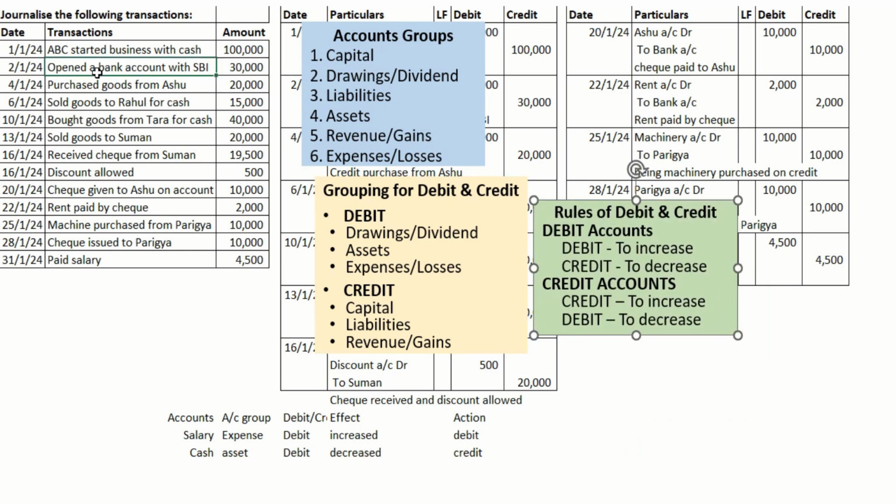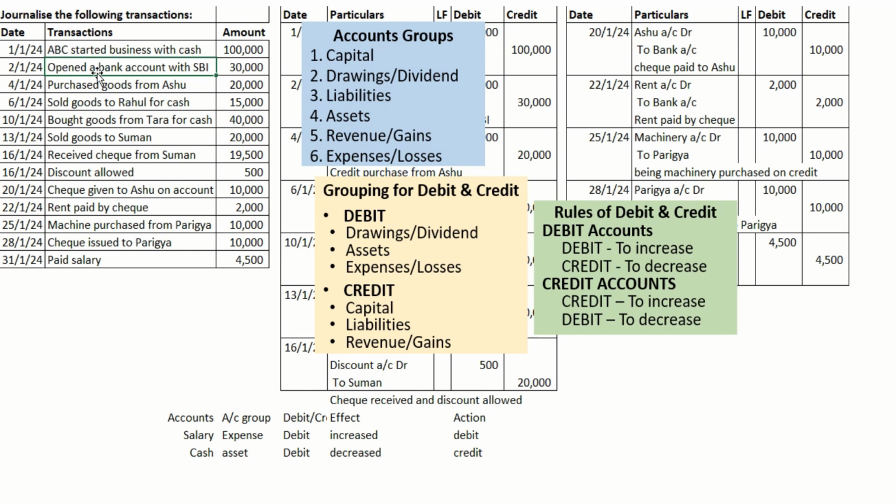When there is a transaction, we need to find out the two aspects, the dual aspect concept, because an accountant is supposed to record two aspects. Like we already told, transactions are like give and take. We are giving something, we are getting something. That is what is termed as debit and credit.